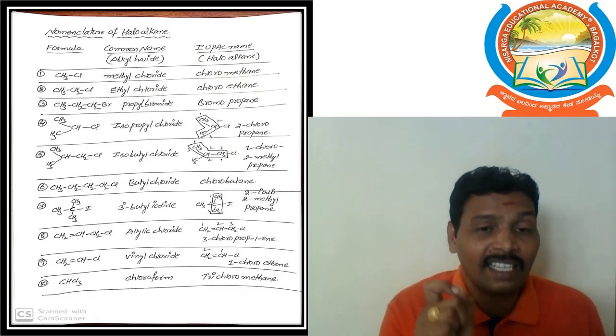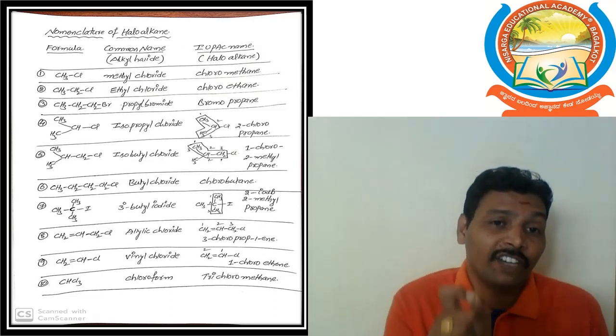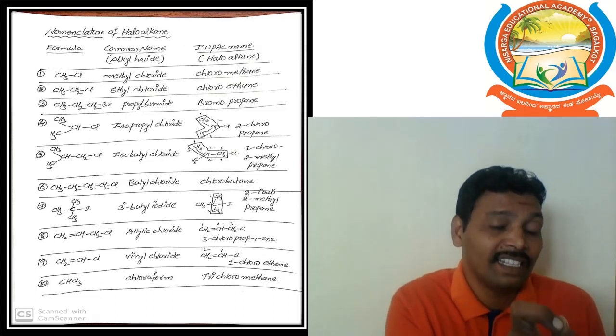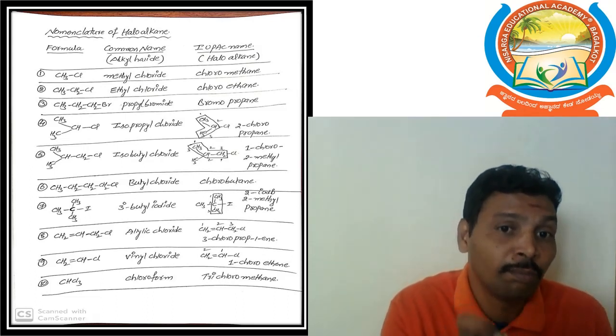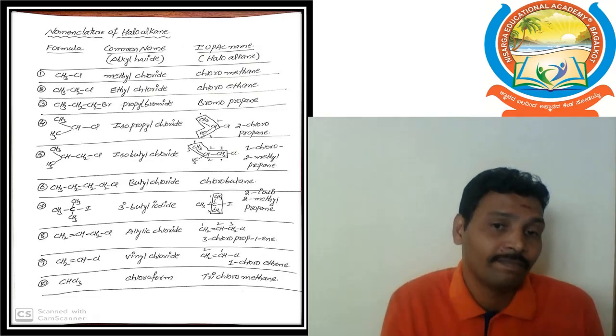Okay, CH3Cl. The common system is alkyl halide. First we pronounce the alkyl. One carbon is there in CH3Cl, that's why we use methyl chloride. Methyl chloride.